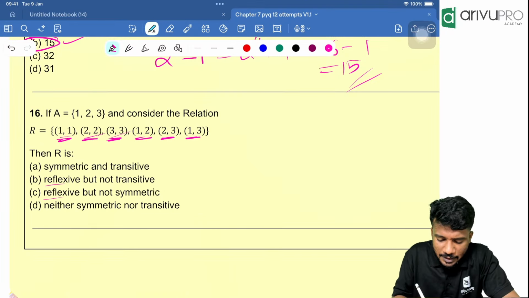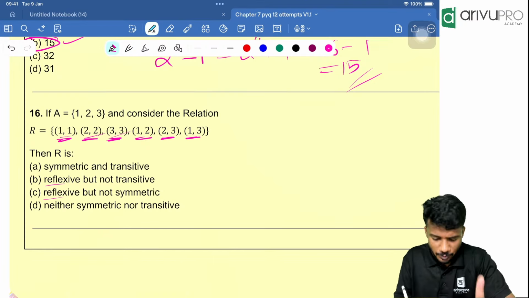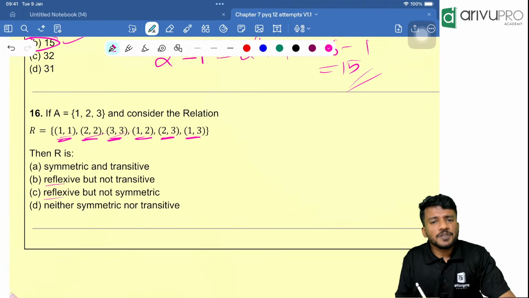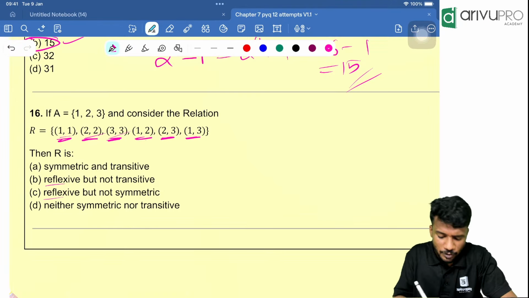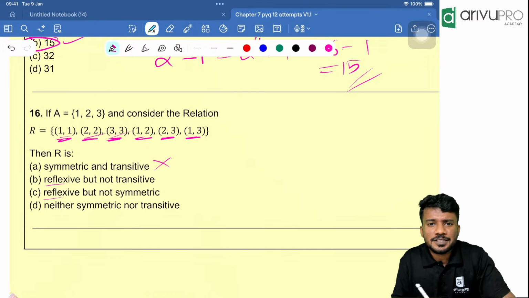Then, is it symmetric? The 1, 2 is there, but 2, 1 is not there. That means it is not symmetric. Okay. Now, transitive part we need to check whether it is transitive or not. Option A is wrong, because it is not symmetric.